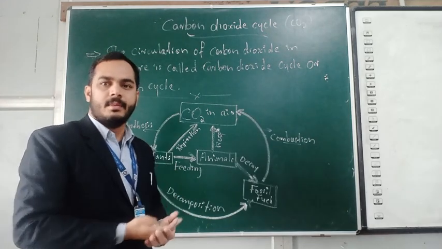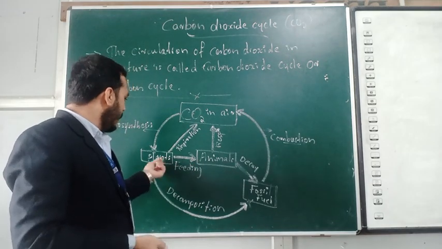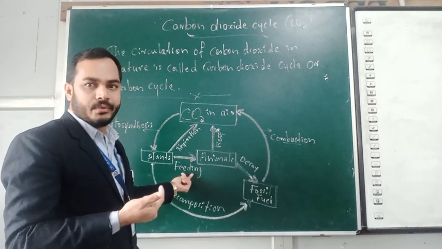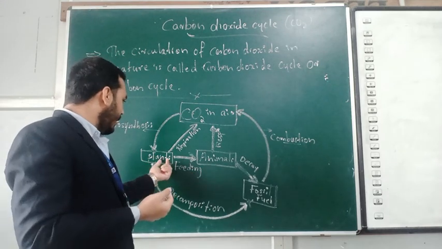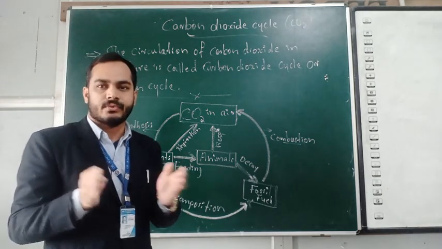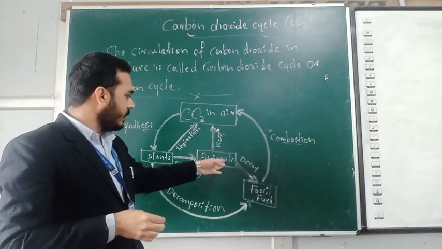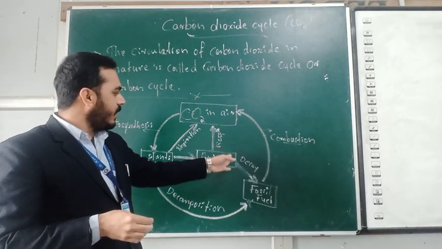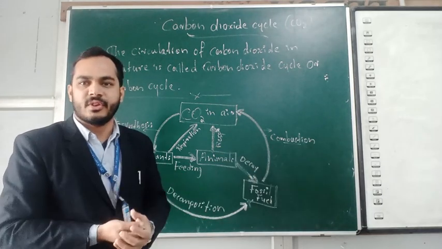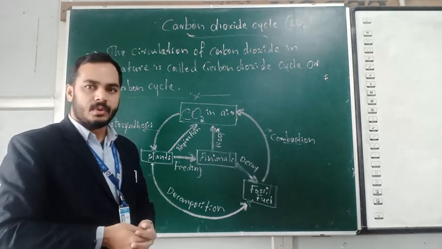Human beings and other animals use plants as food. During this feeding process, a small amount of carbon dioxide is transferred to the animal also. Okay. During the animals' respiration process, the same small amount of carbon dioxide is released into the atmosphere again. Okay.